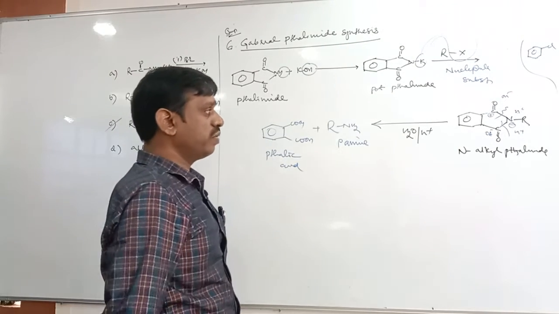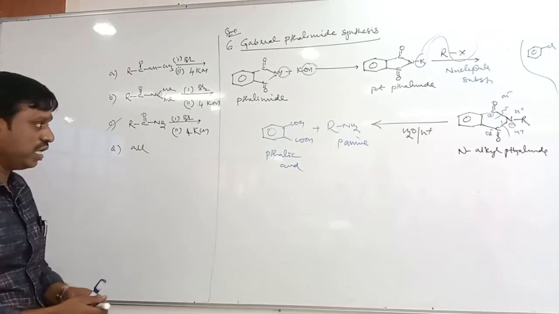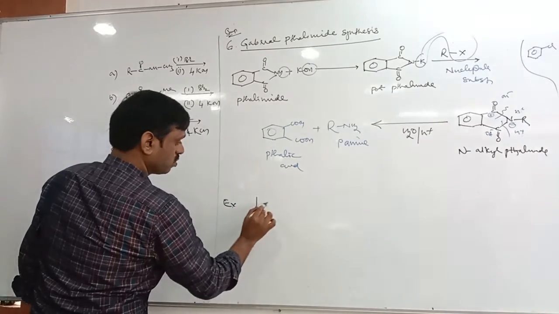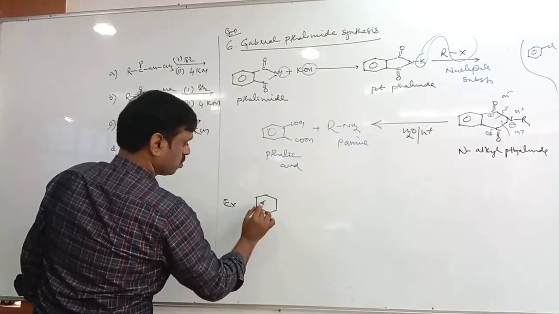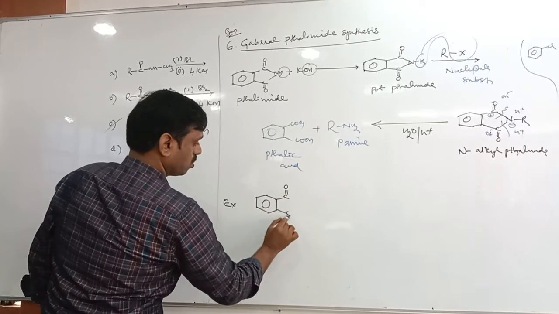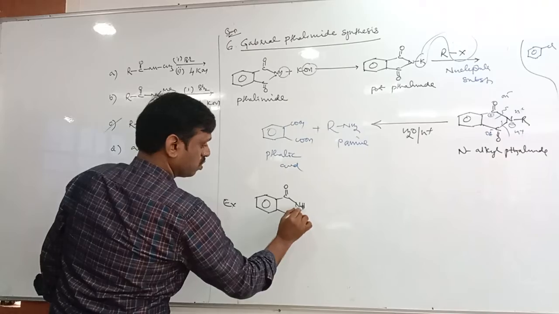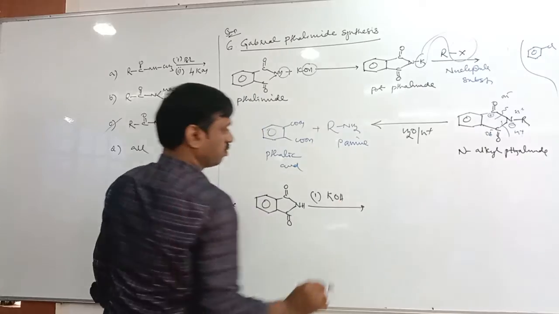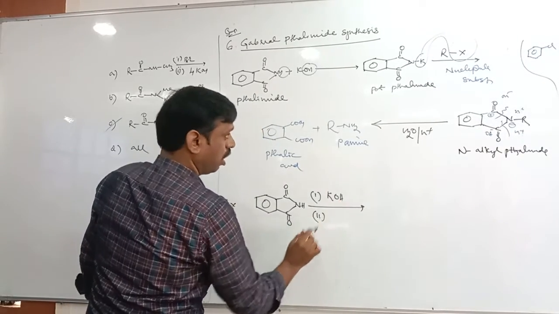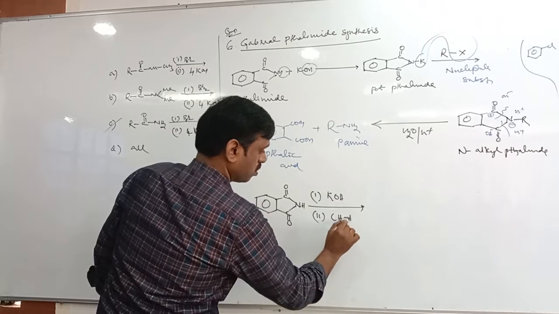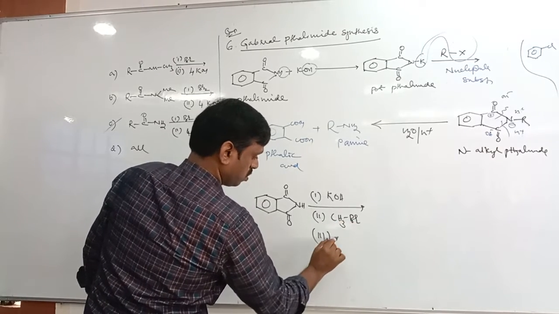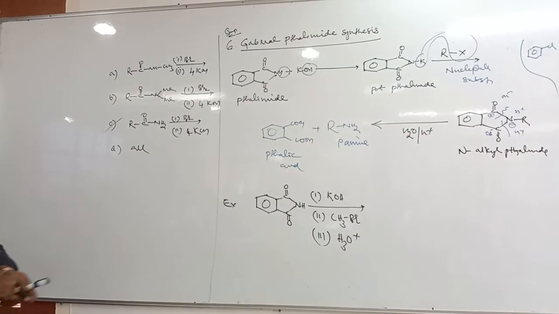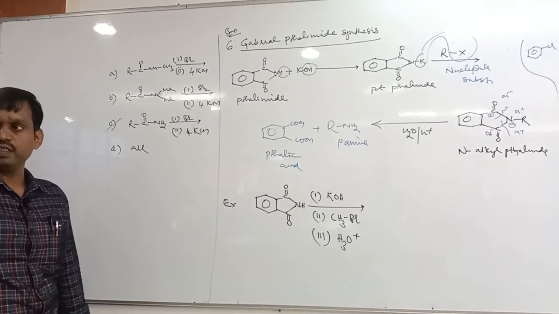N-alkyl phthalimide. It undergoes hydrolysis to form the corresponding primary amines. This reaction is called Gabriel phthalimide synthesis.